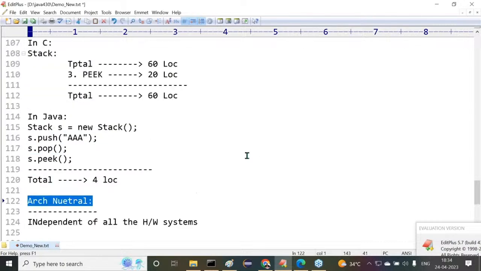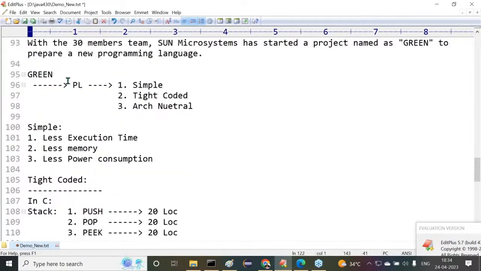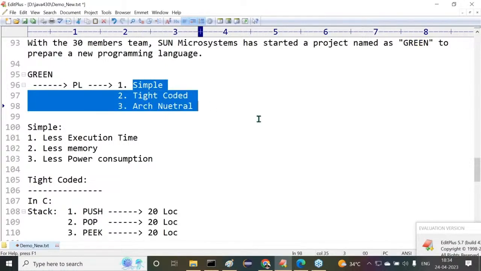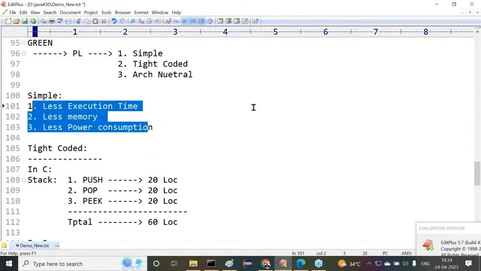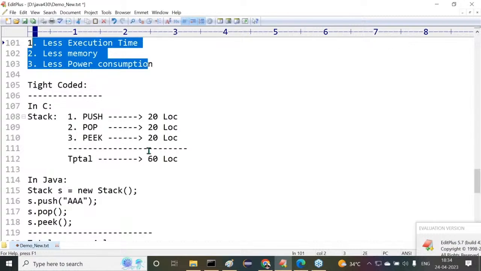Now tell me, Sun Microsystems wanted to prepare a new programming language in the Green project. That new programming language must have three features. What features did they want? Simple programming language, tightly coded programming language, and then architectural neutral programming language. What's the meaning of simple? Less execution time, less memory, less power consumption. What's the meaning of tightly coded? Less number of instructions, more implementation, more productivity.